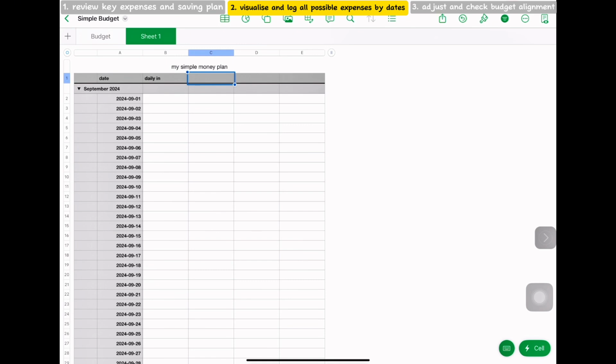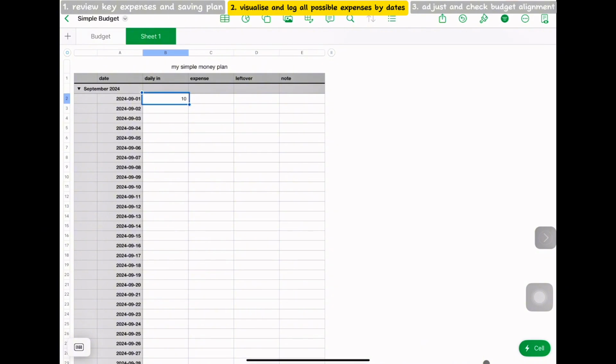I also want to put my expense, and then there is leftover. That means how much money I have left on a daily basis, and I can also add some notes if there are some bigger spends on the day that I want to be aware of.